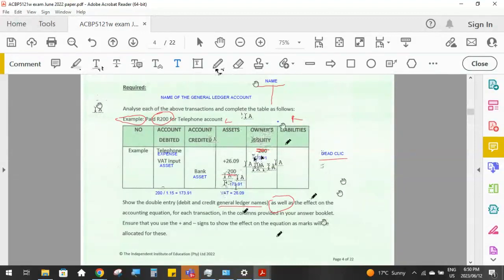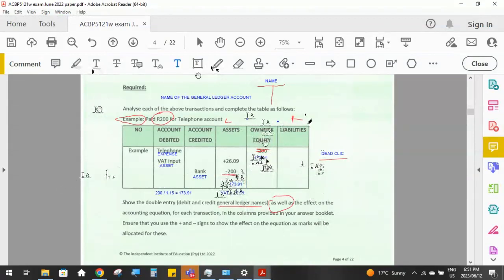So I can see whatever I did to the left-hand side of the accounting equation, I did the exact same thing to the right-hand side. I decreased the left-hand side by 173.91, and I decreased the right-hand side by 173.91. So I can say that, yes, my accounting equation is still in balance after I have recorded that transaction.